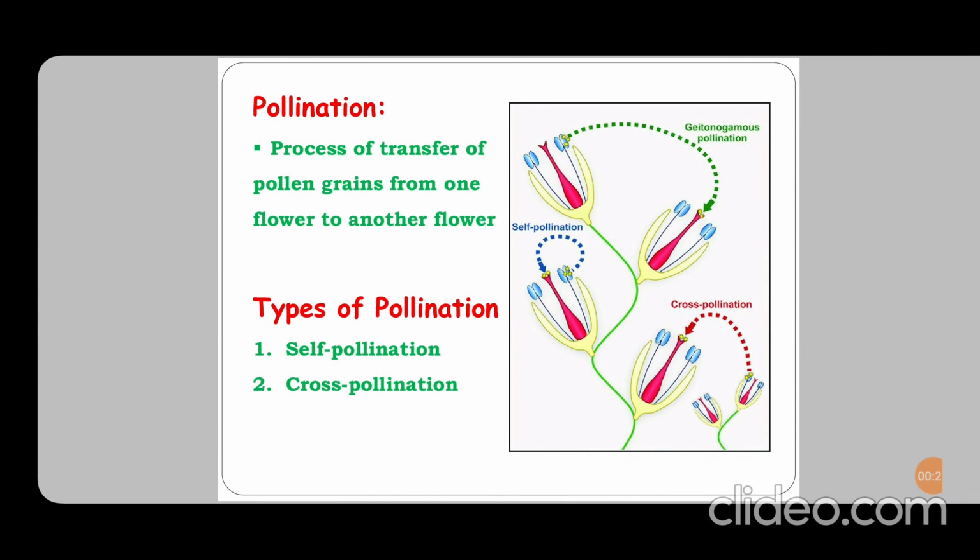First one, pollination. The process of transfer of pollen grains from one flower to another flower is called pollination. There are two types of pollination: self-pollination and cross-pollination. Self-pollination occurs within the same flower or another flower of the same plant. Second one, cross-pollination. Cross-pollination occurs between flowers of different plants.